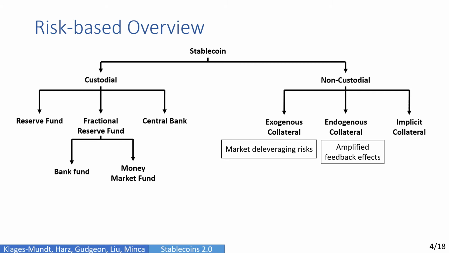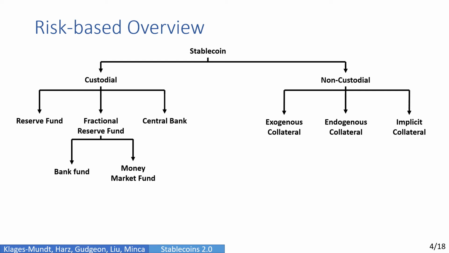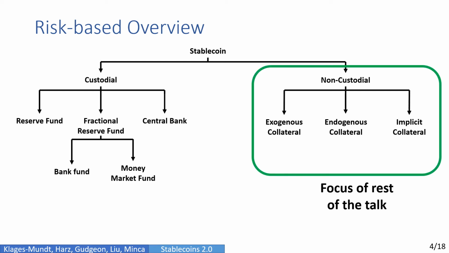Lastly, we have implicit collateral. So here, the collateral is not explicitly tokenized, and there's a different risk absorption structure. So there's no direct obligation to absorb losses. There is only an incentive to do so. The rest of the talk is focused on this non-custodial side.